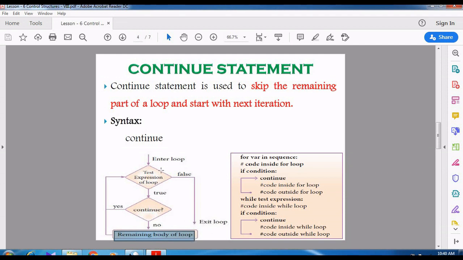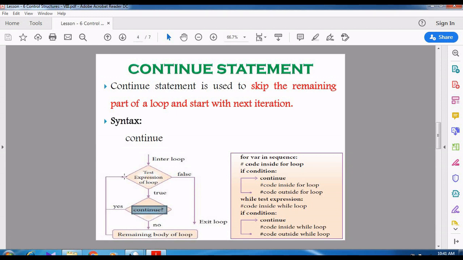So again I will repeat this flow chart alone. First of all, the test expression is checked, whether it is a while loop or a for loop. If the condition is true, the body of the loop is executed. But inside the body, if we have a continue statement, it goes for the next iteration.